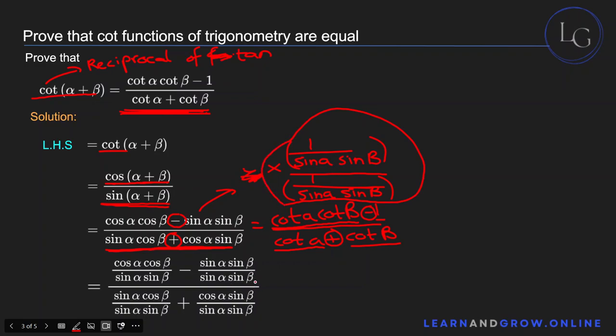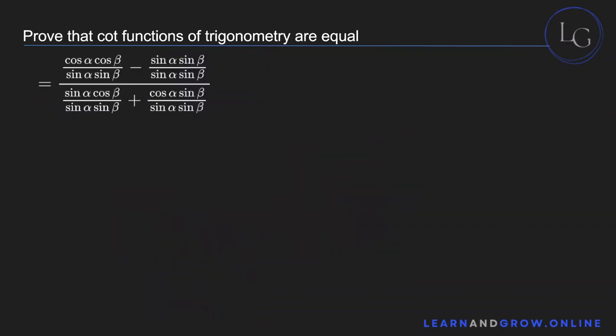Once you multiply this with this entire thing, you end up with this. So cos A cos B divided by sine A sine B, sine A sine B divided by sine A sine B, sine A cos B divided by sine A sine B, and cos A sine B divided by sine A sine B. Okay, so now that you've successfully multiplied it, you can see that this and this cancel out, so you're just left with 1.